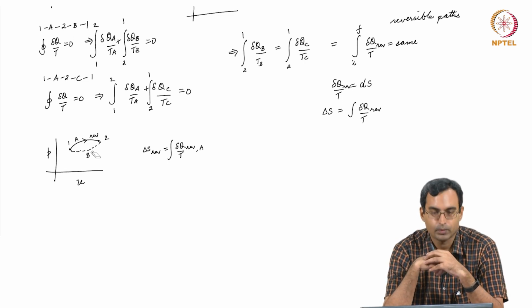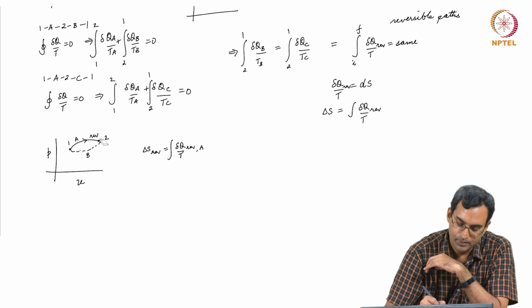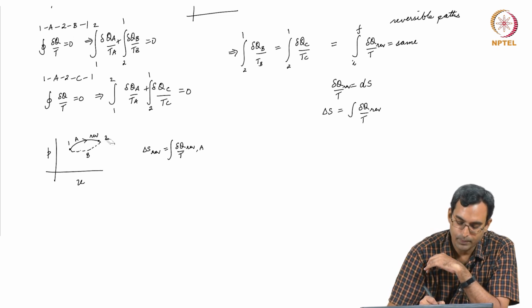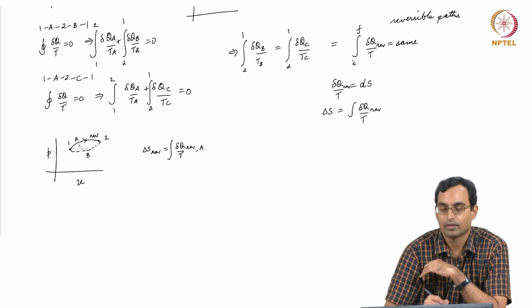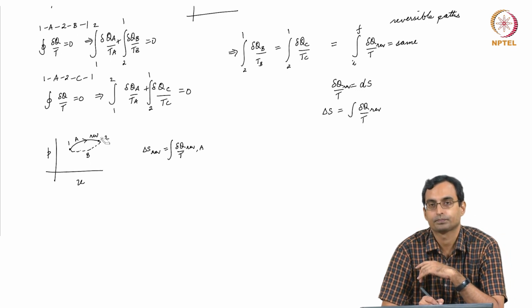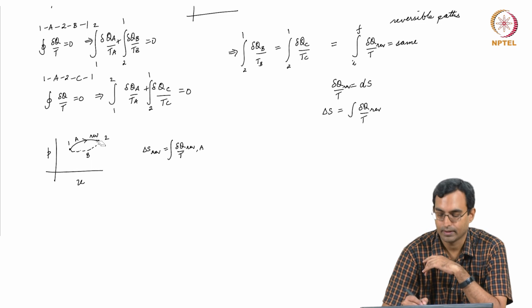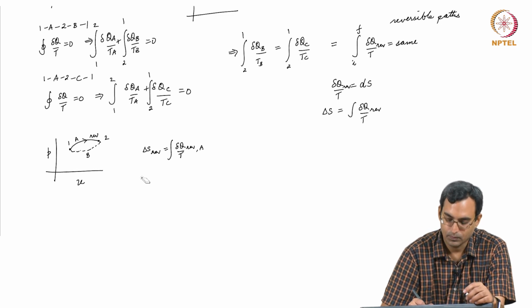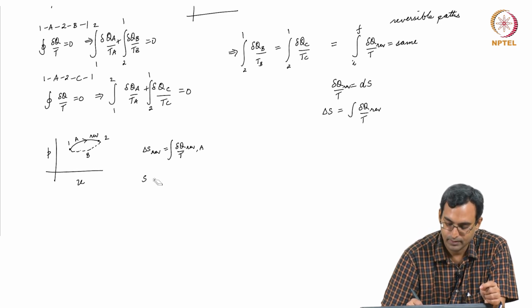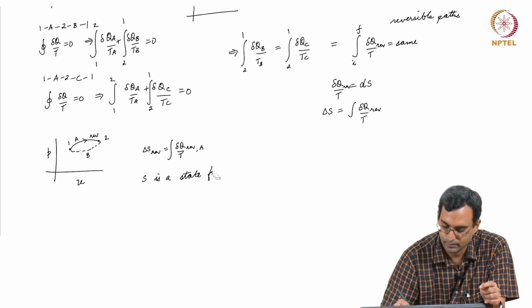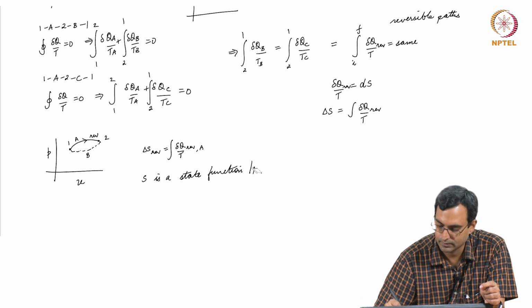But what I do know is, if I reach the same state 2 finally, then the change in entropy between 2 and 1 should not matter on how I got from 1 to 2, because entropy is a state function. So, what we see is that S is a state function or property, that is what we proved over here.